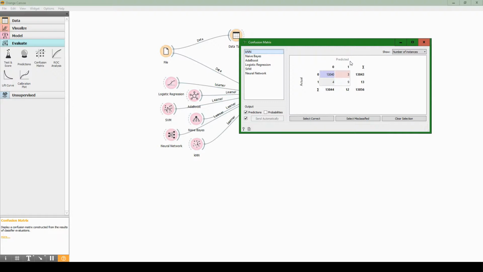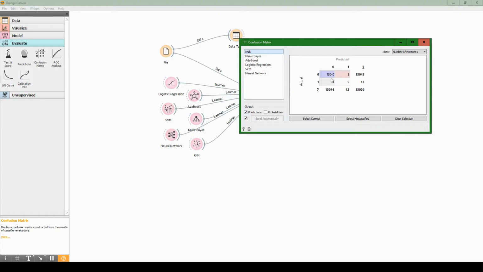So at the top, this 0 and 1 right under the predicted is what the system predicted. So in other words, 0 is they will not win the Hart Trophy. 1 is it predicted that they will win the Hart Trophy. On the left, we have 0 and 1 also, and this is what the actual true result is. So 0 is they did not win the Hart Trophy, and then 1 is that they did win the Hart Trophy.